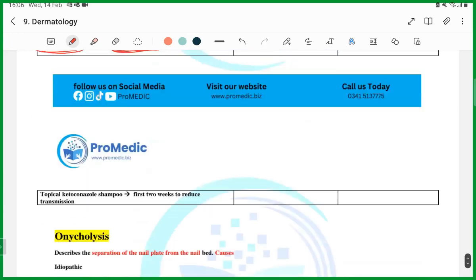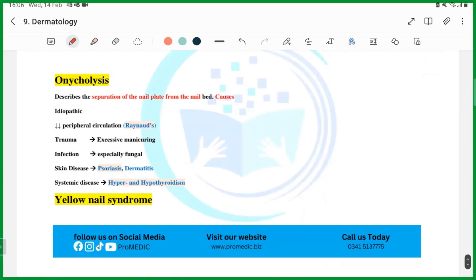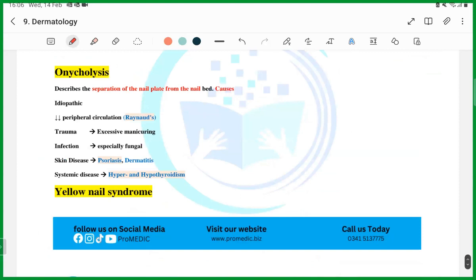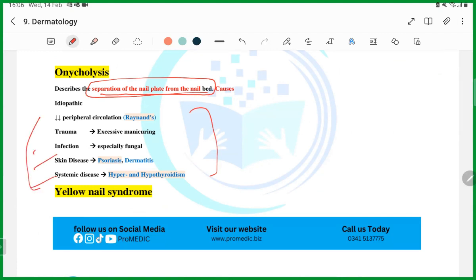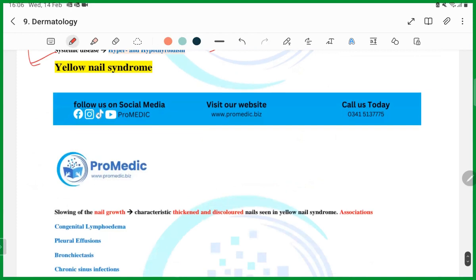Then, onycholysis. What is onycholysis? Onycholysis is the separation of the nail plate from the nail bed. The nail will not be attached to the nail bed, it will be lifted up. This is called onycholysis. You have to memorize these causes because they will ask you which of the following is not a reason for onycholysis, or which of the following is a reason for onycholysis. So you have to memorize that.